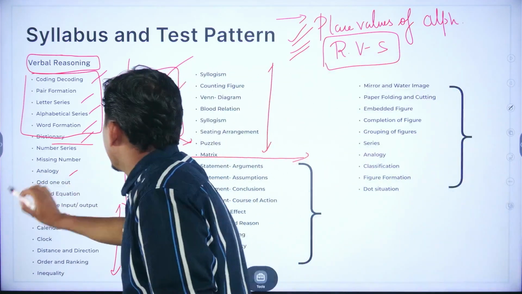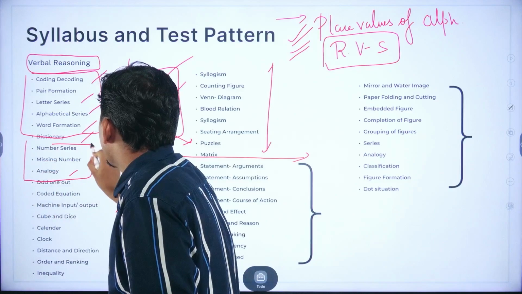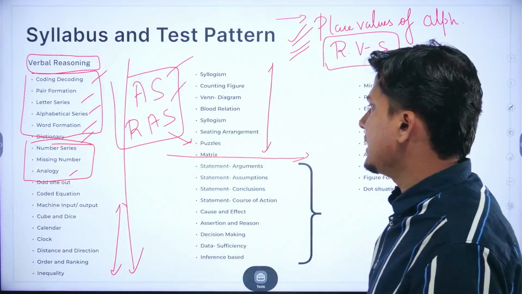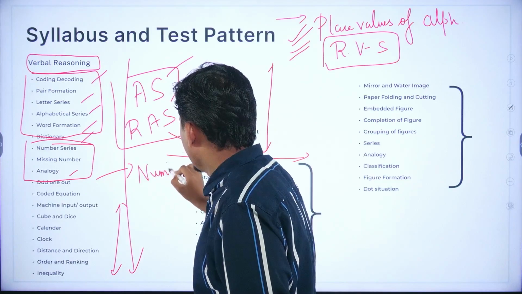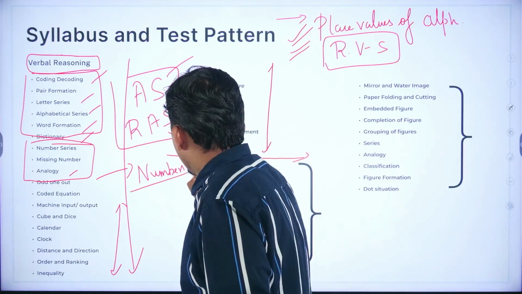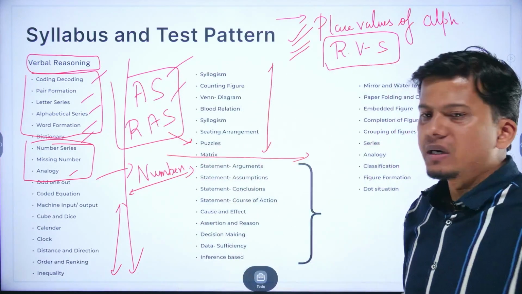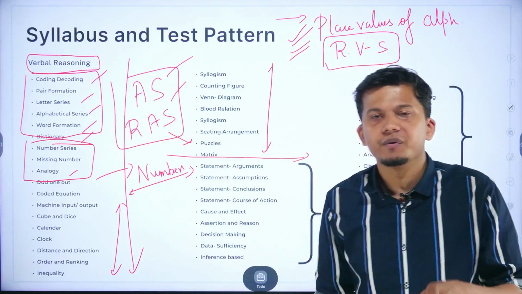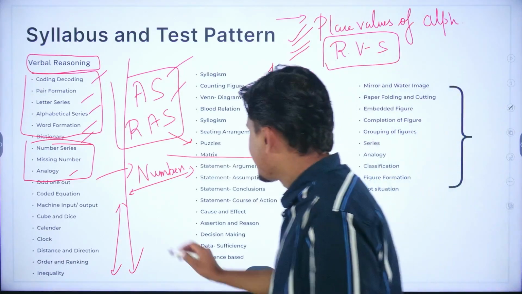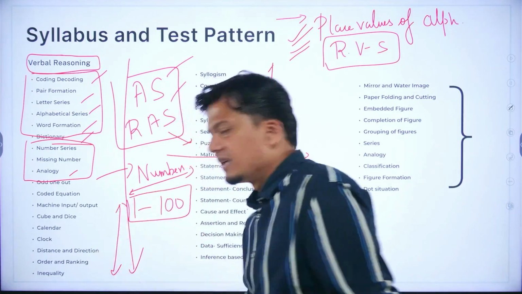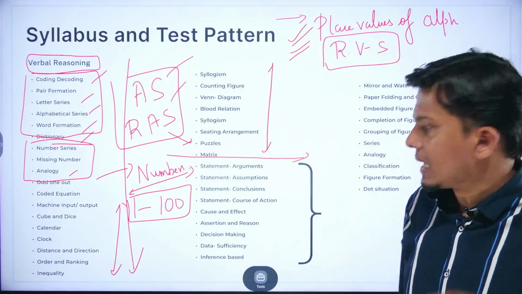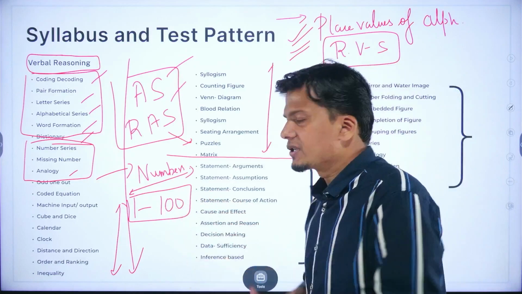Now, if we just talk about these particular topics, that is number series, missing number and analogy, it requires a good understanding about the numbers. Now, what it means that we have a good understanding of numbers? For this, we have to learn the squares of say 1 to 100. What would be the approach? There is a short trick by which we can remember the squares of 1 to 100.